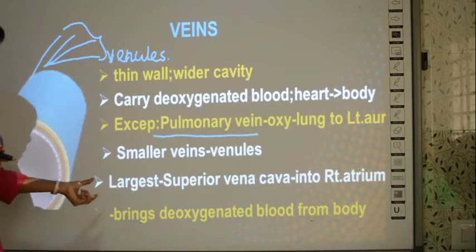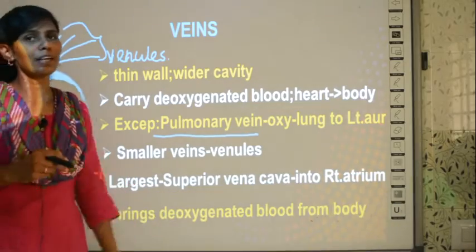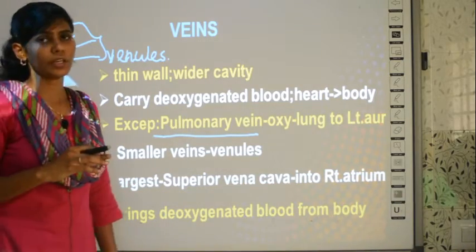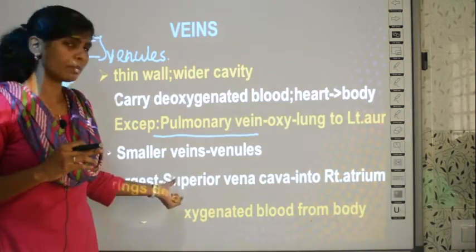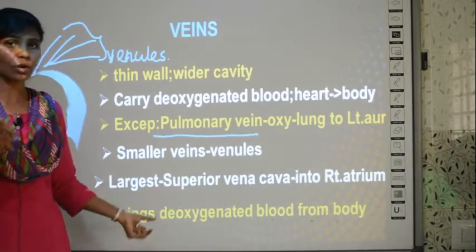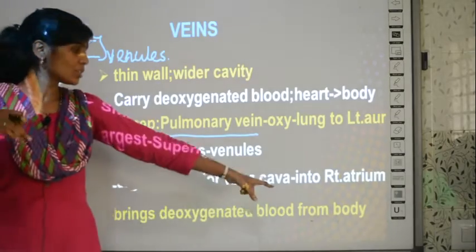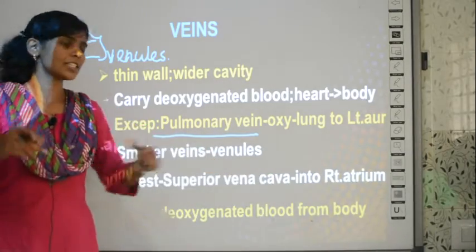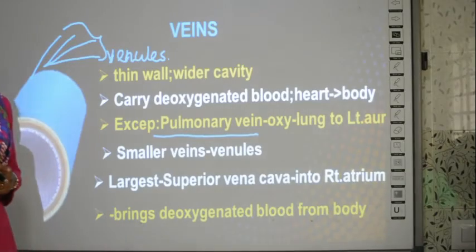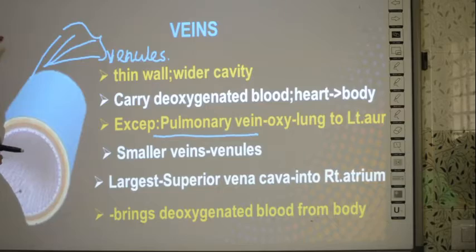It brings deoxygenated blood from throughout your body. So, you have to remember, superior vena cava is a tube which brings deoxygenated blood from all the parts of the body, and it finally drains into the right atrium. Clear? So, this is all about veins.